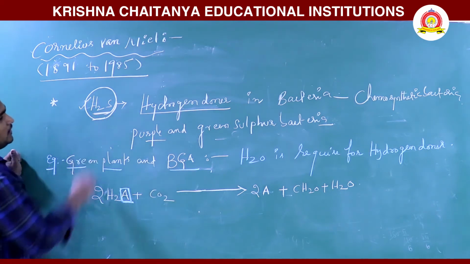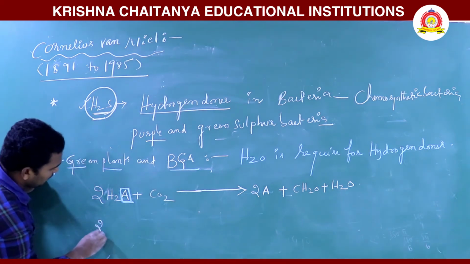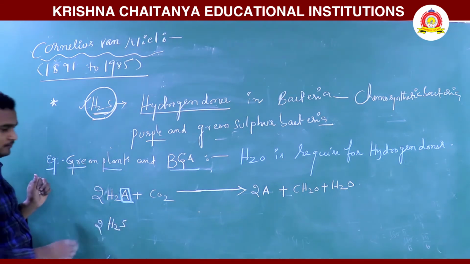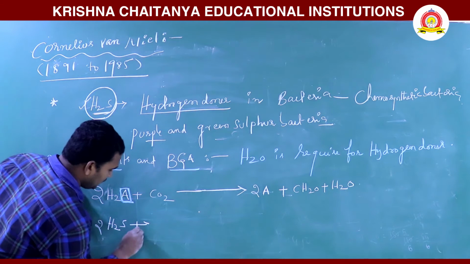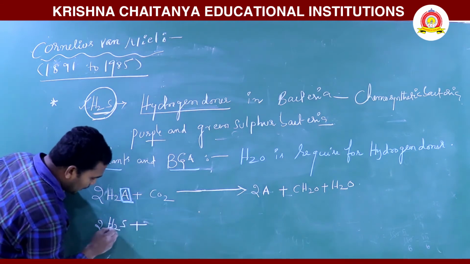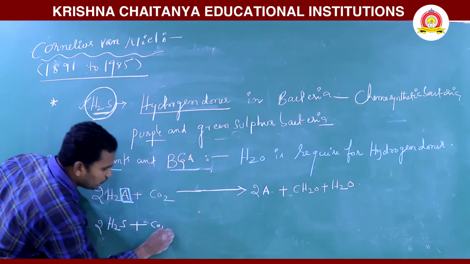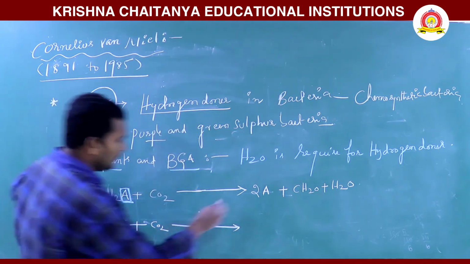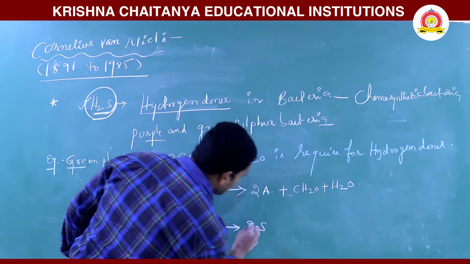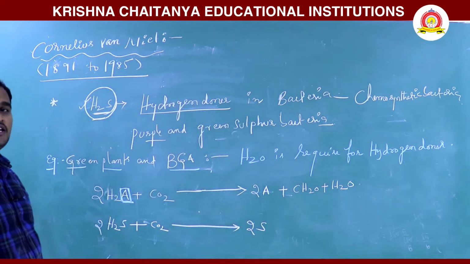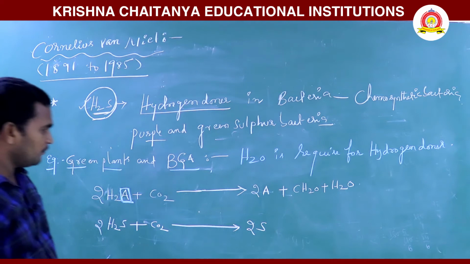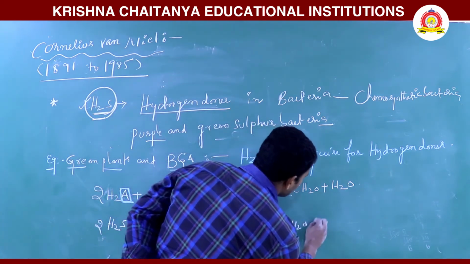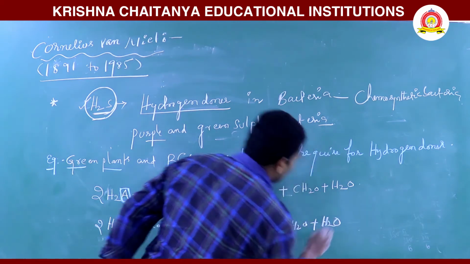In this first experiment, hydrogen sulfide, H2S, is taken. Hydrogen sulfide plus CO2 in the presence of light is converted into 2S, sulfate or sulfide, depending on the organism. It produces CH2O plus water, which is released.